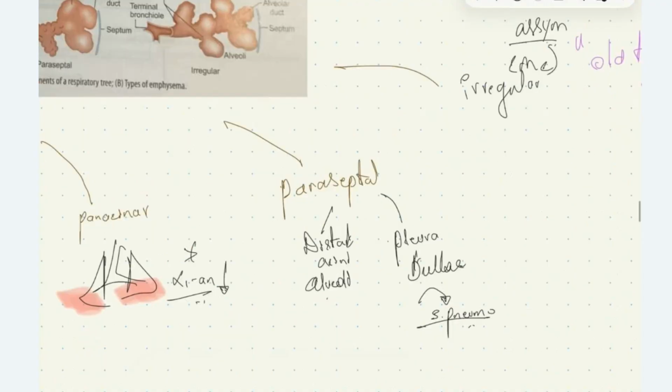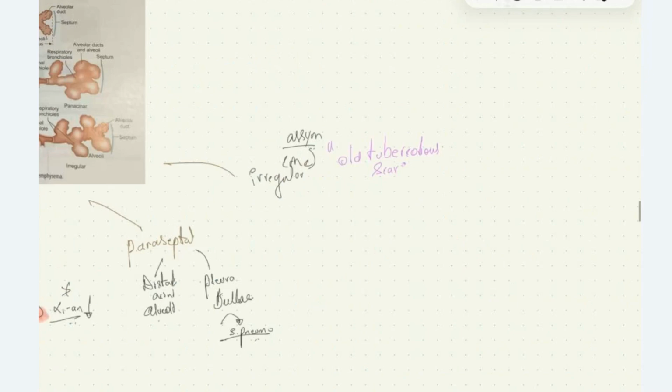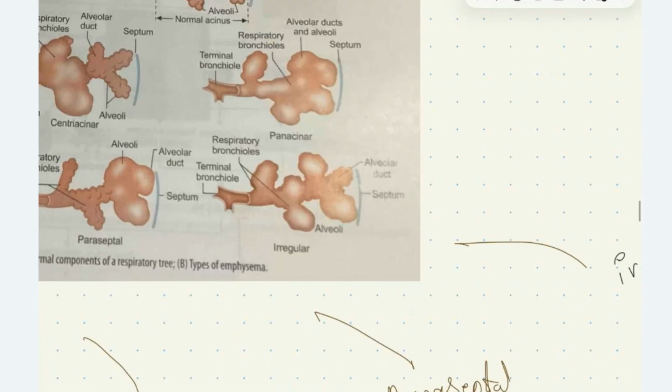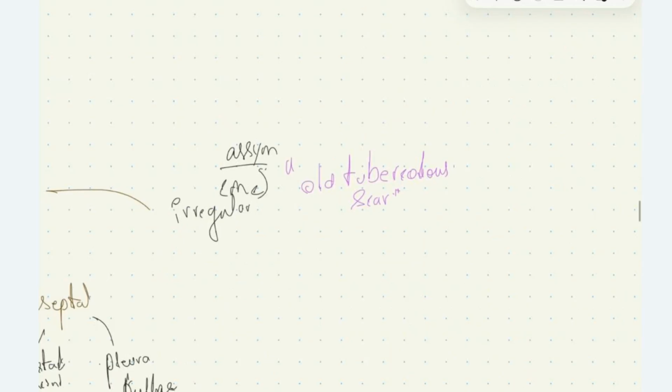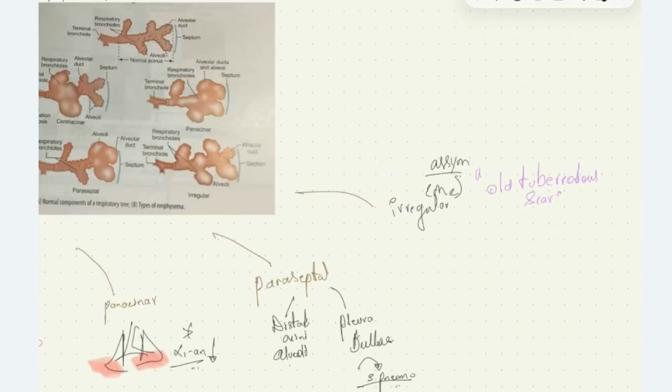We can see bullae. The bullae can rupture, leading on to spontaneous pneumothorax, which is one of the complications of COPD. Then we have the most common type, that is irregular type, where the different structures of the acini are irregularly involved. This is usually seen due to the old scar due to old tuberculosis. Patients with irregular type can also be asymptomatic.